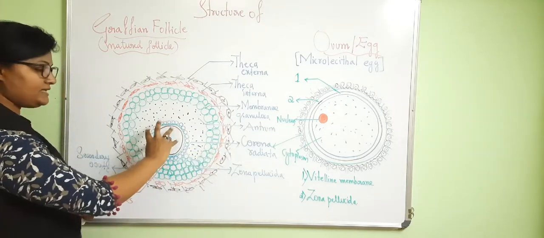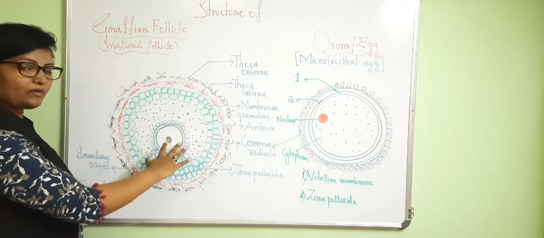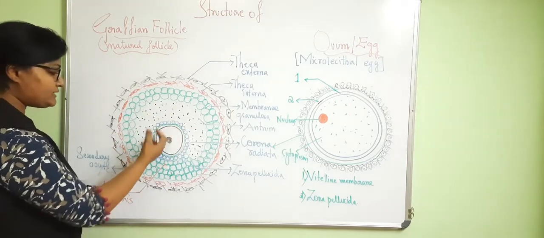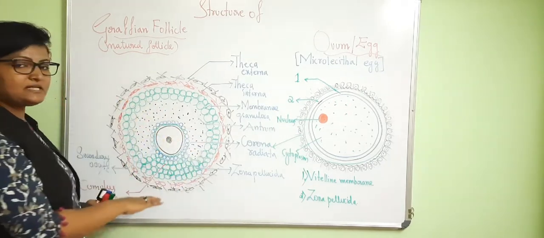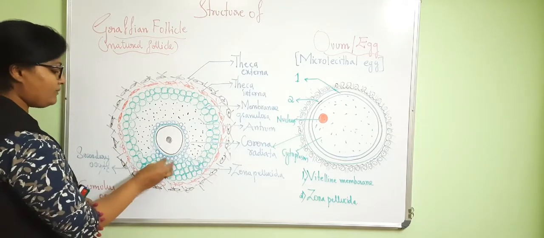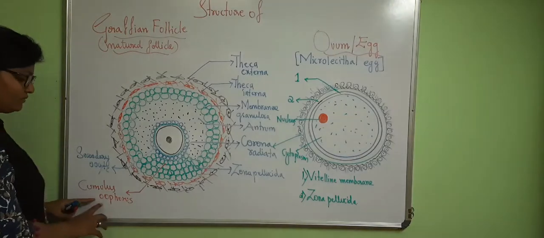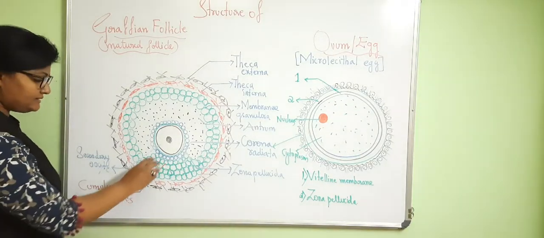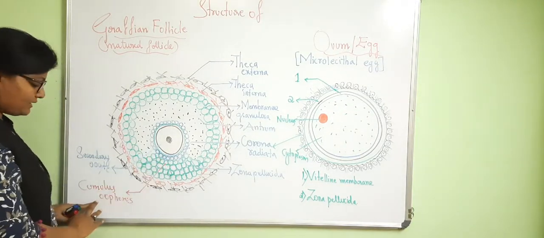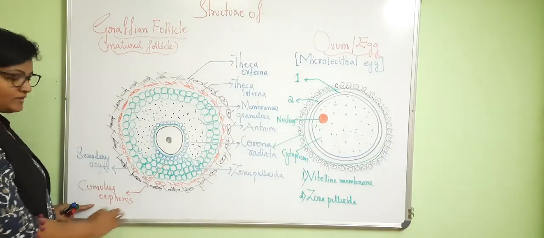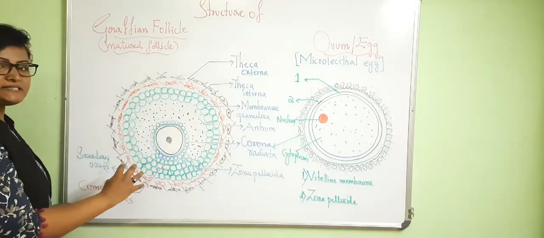Next, the oocyte is attached to the surrounding follicle cells with the help of a stalk made up of cumulus oophorus.